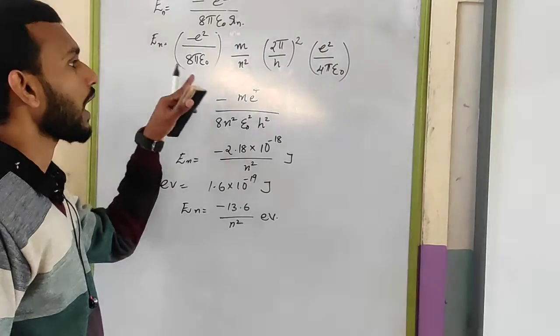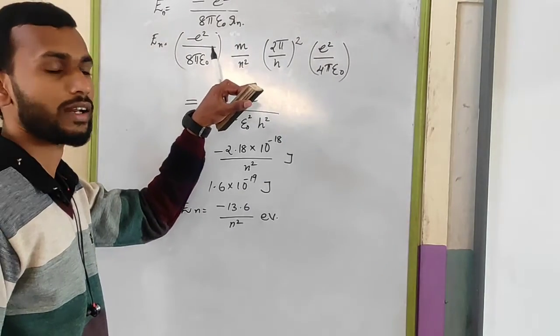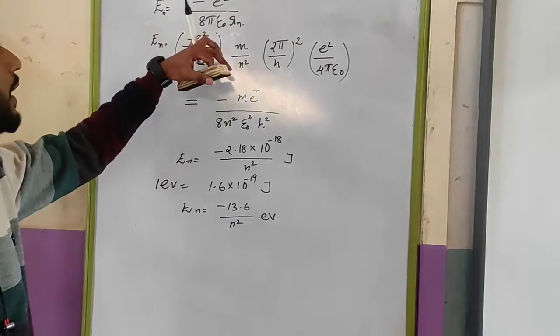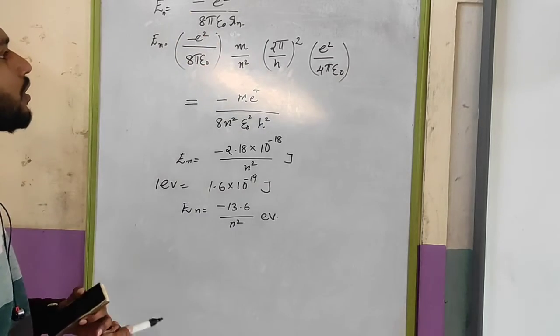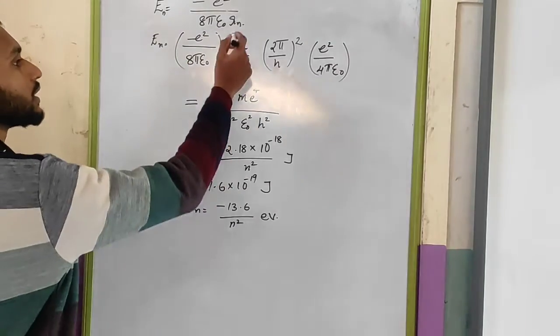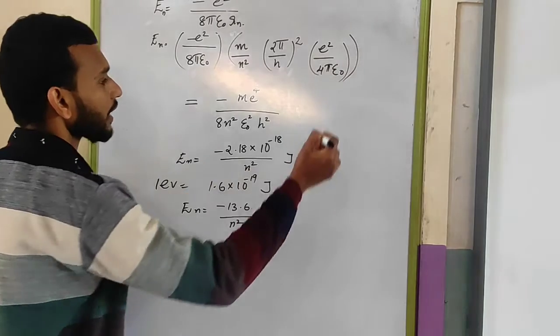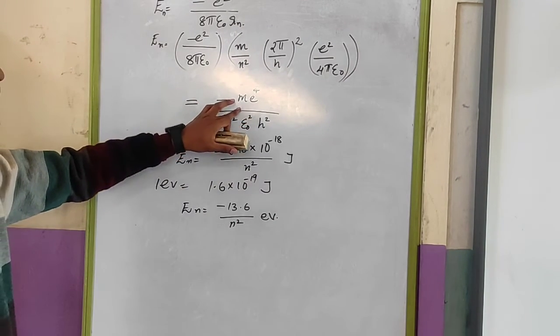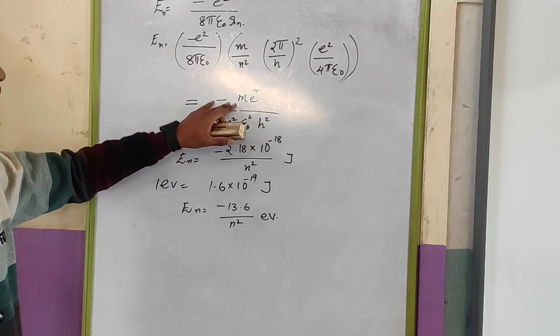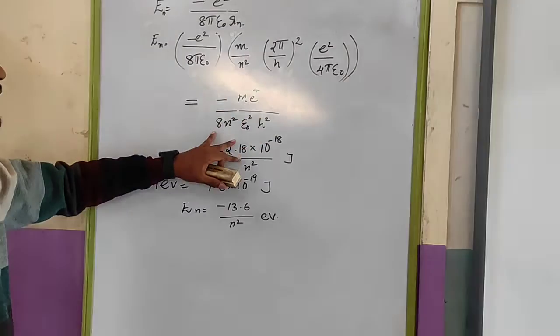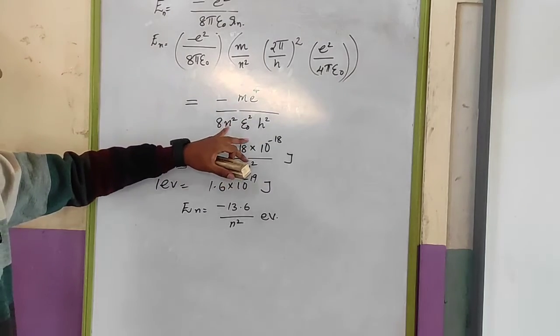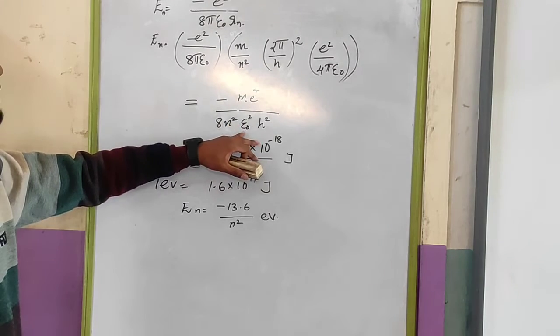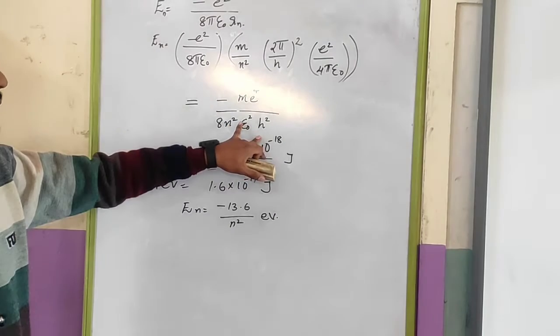That is 1 by R. So minus of e square divided by 8 pi epsilon 0, 1 by R. By solving this one, you will get minus of m into e raised to 4 divided by 8 n square epsilon 0 square h square.